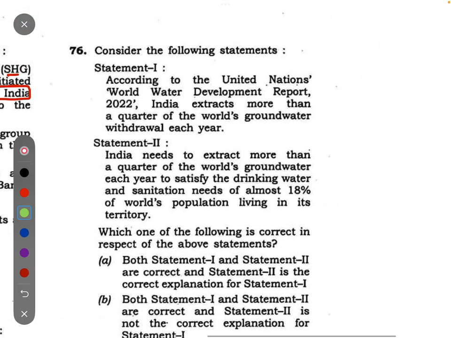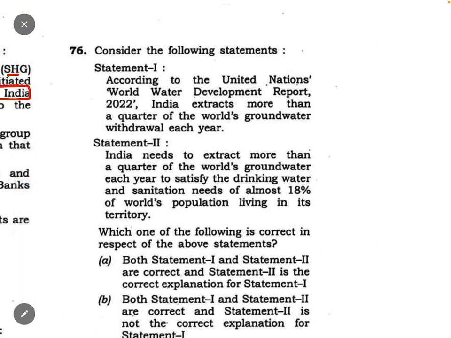Now coming to question number 76. Stop it for some time, like 10 seconds, and think what you would have marked if you were in the examination hall.